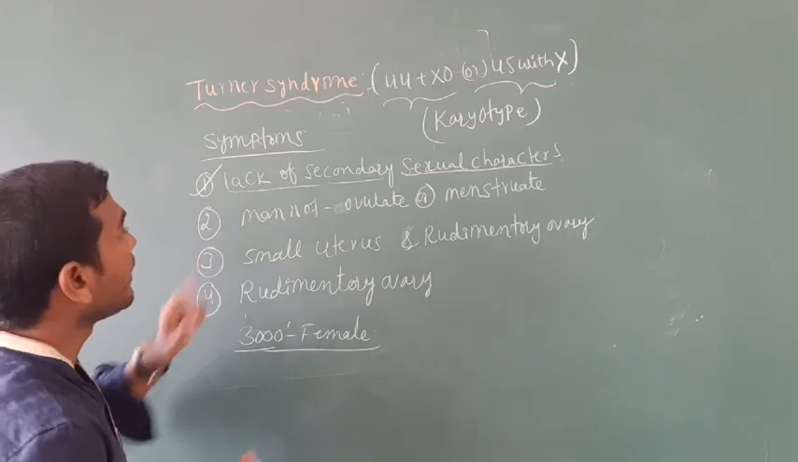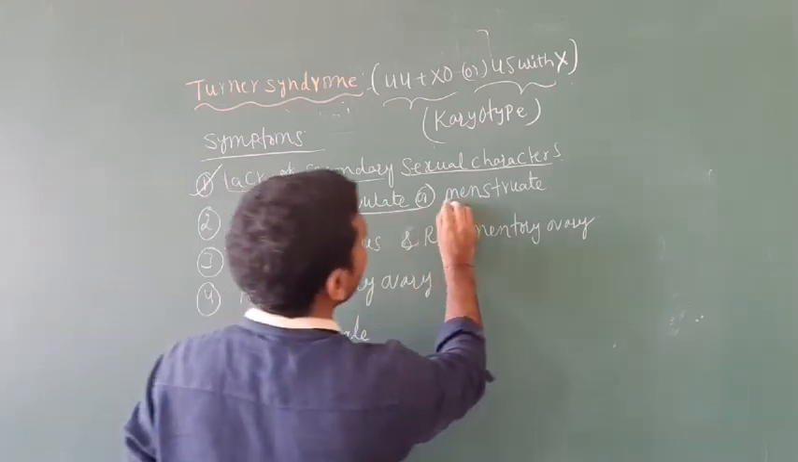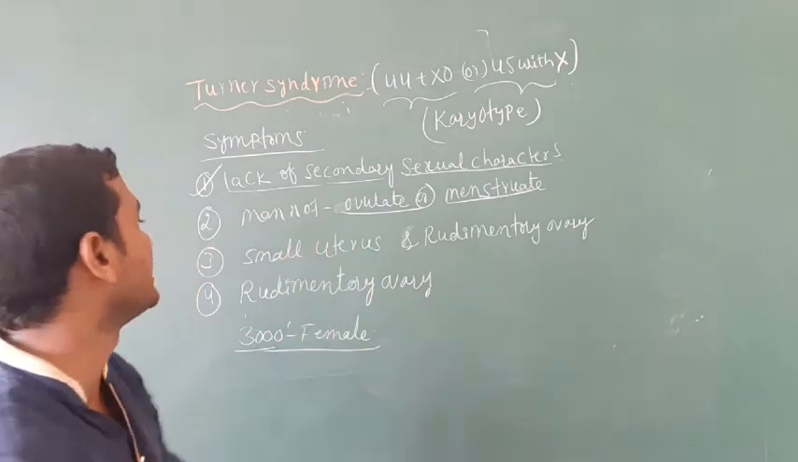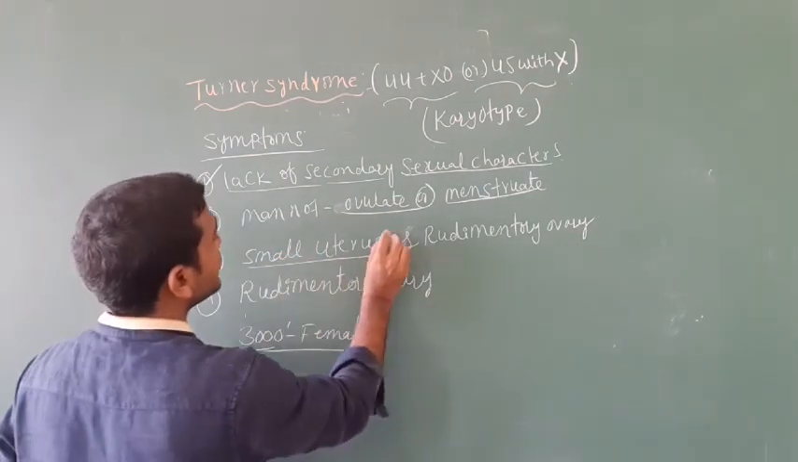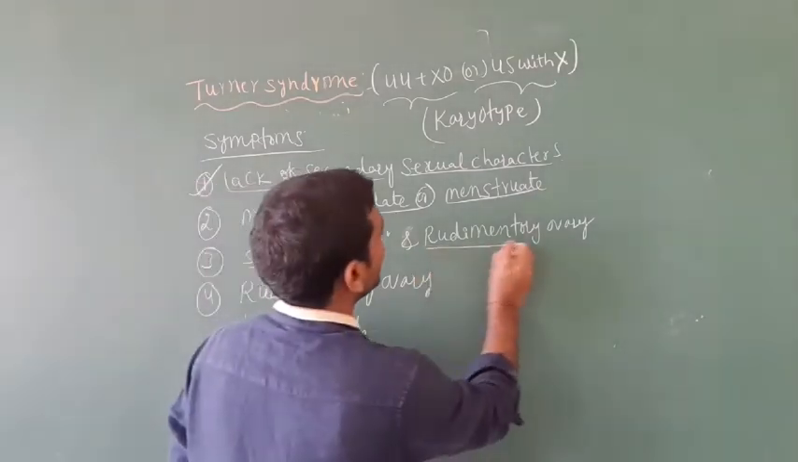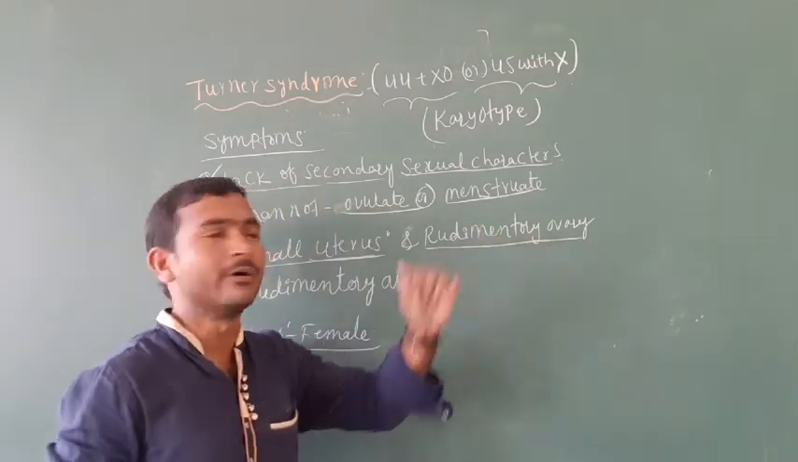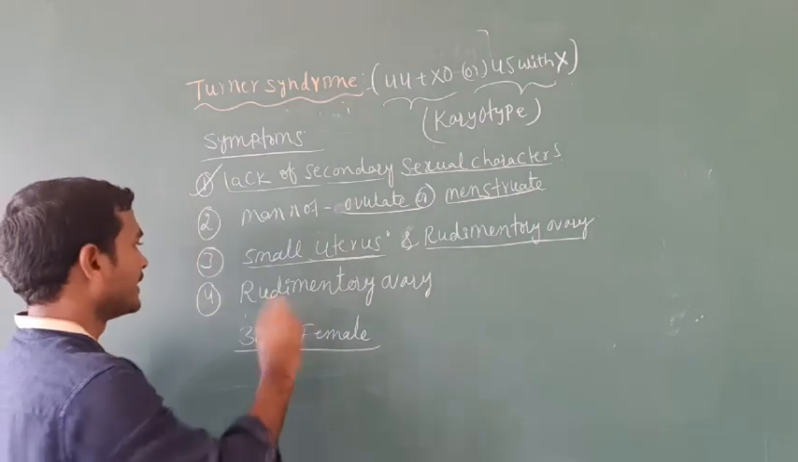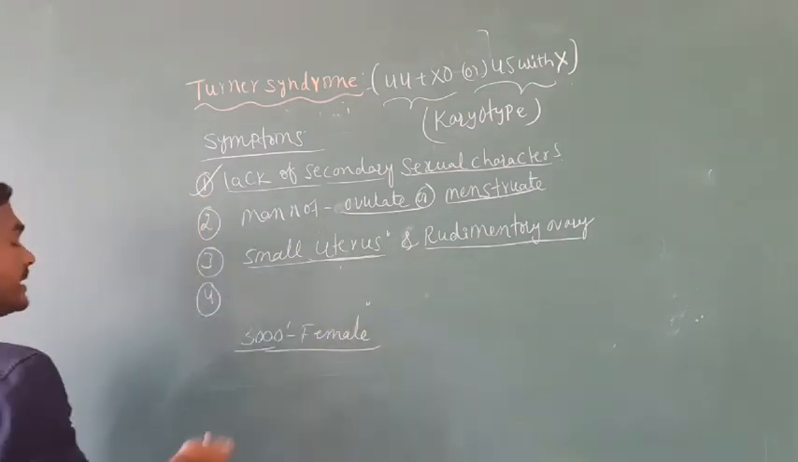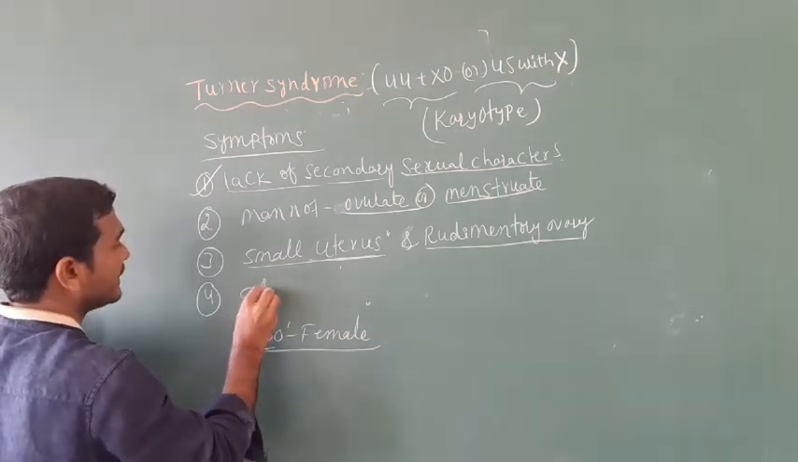The next, amenorrhea, which means they stop the menstrual cycle in females. The next, a small uterus. The uterus is very small in size. The next, the ovary is underdeveloped, a rudimentary ovary. The next is that they suffer with abnormal intelligence,